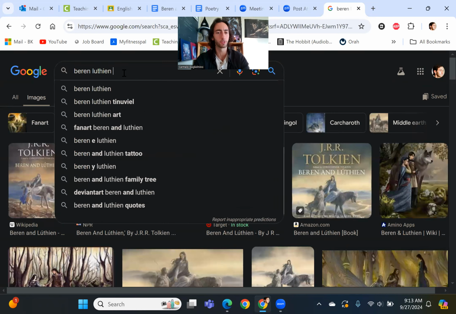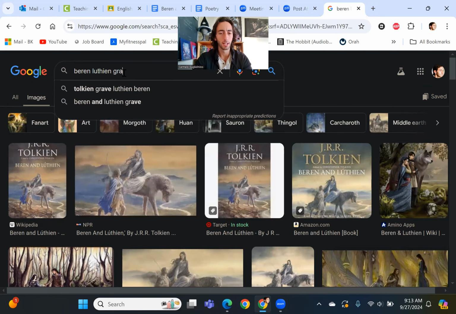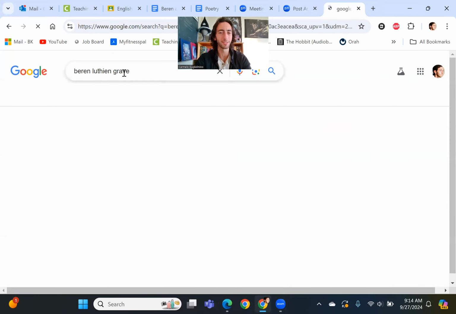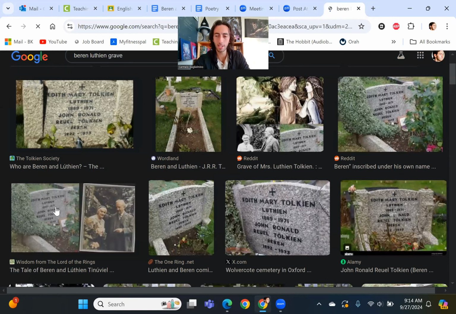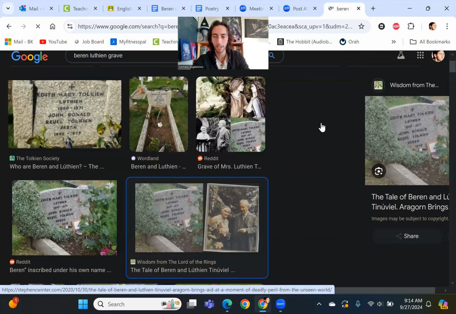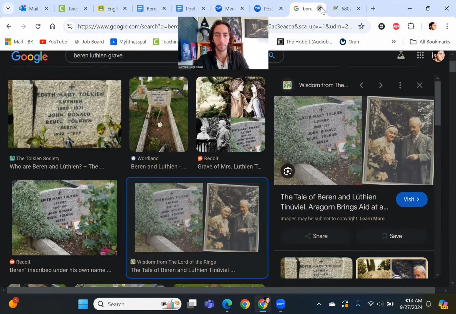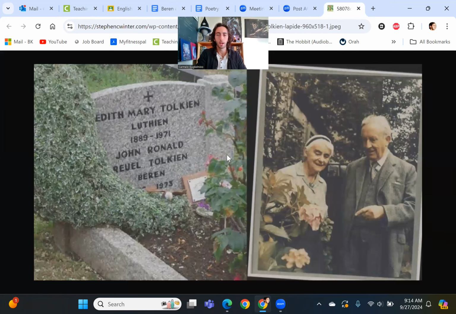Now, again, I love to show this as just a last little kind of nerd Tolkien point about this poem, Beren and Luthien. Where did Tolkien come up with this idea? Well, if you go, like I have, thankfully, if you go to Tolkien's grave, if you make a pilgrimage to his grave site in Oxford, England, you will see on his grave, first of all, that his wife was buried first, Edith Mary Tolkien, and then after that, he was buried with her, John Ronald Reuel Tolkien. And beneath her name is written the name Luthien, and beneath his name, we see Beren. Okay, so what does that mean? Does that mean that that was actually their name? That was like their last names?